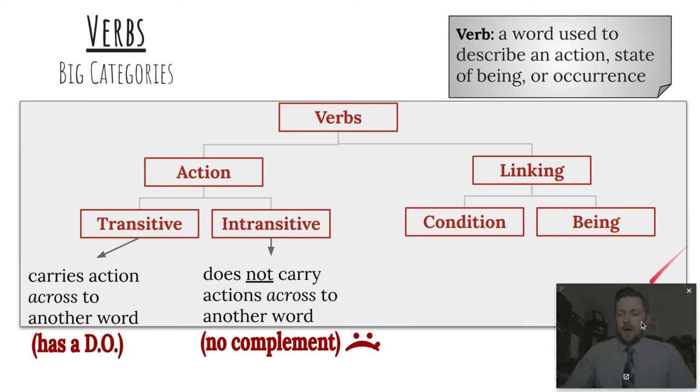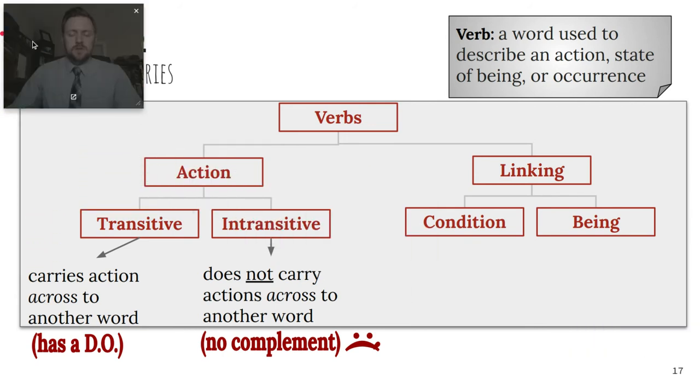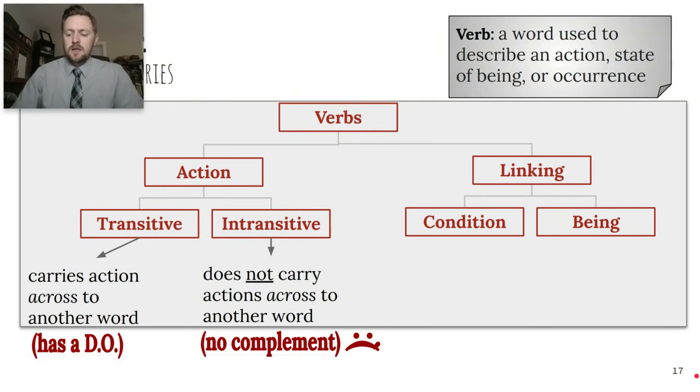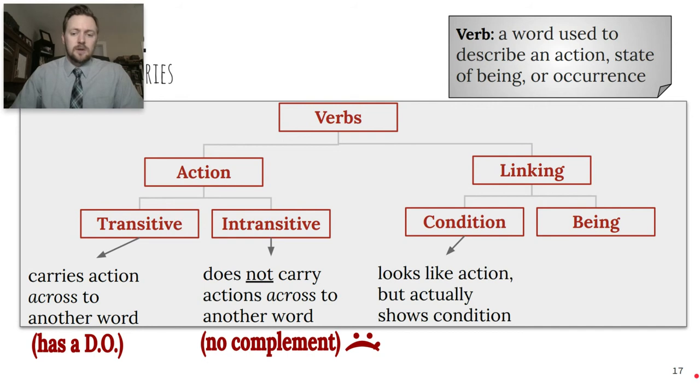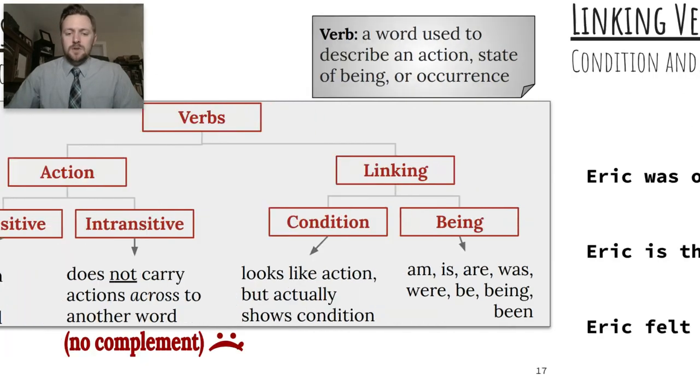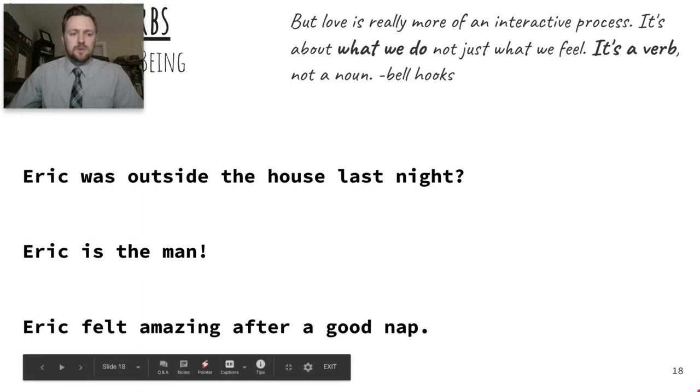So let's move on now to our linking verbs, just to kind of keep us moving and keep it quick. Linking verbs, we said that they can describe condition. Those verbs sometimes look like action verbs, but no action is being conveyed. And then we have being verbs: am, is, are, was, were, be, being, been. So let's look at the examples we have of these ones.